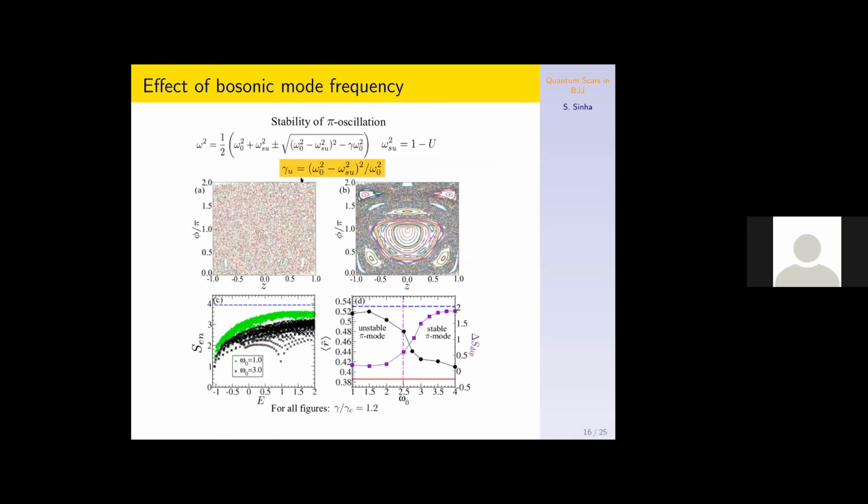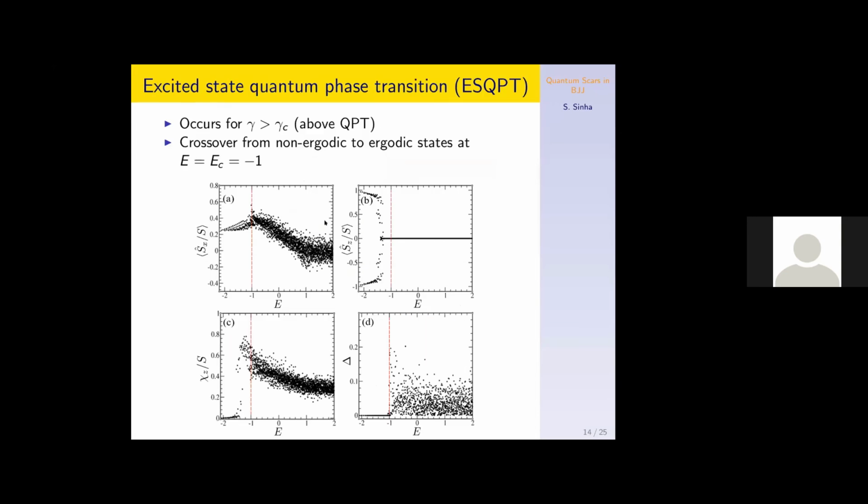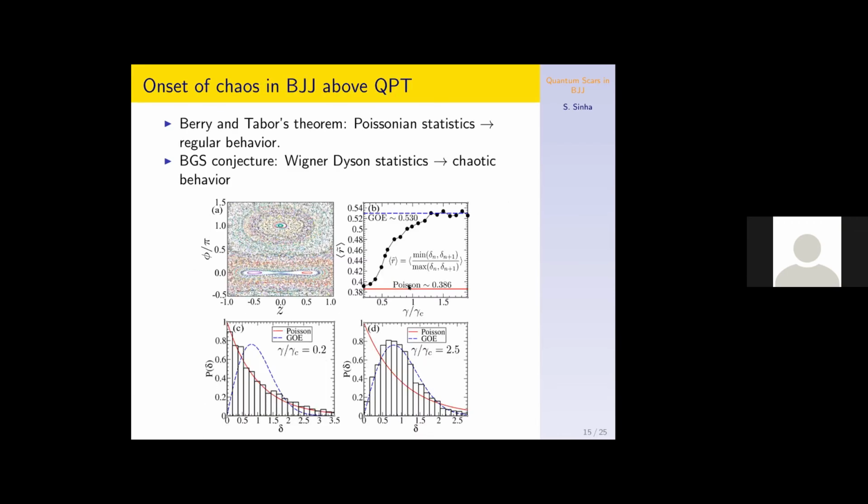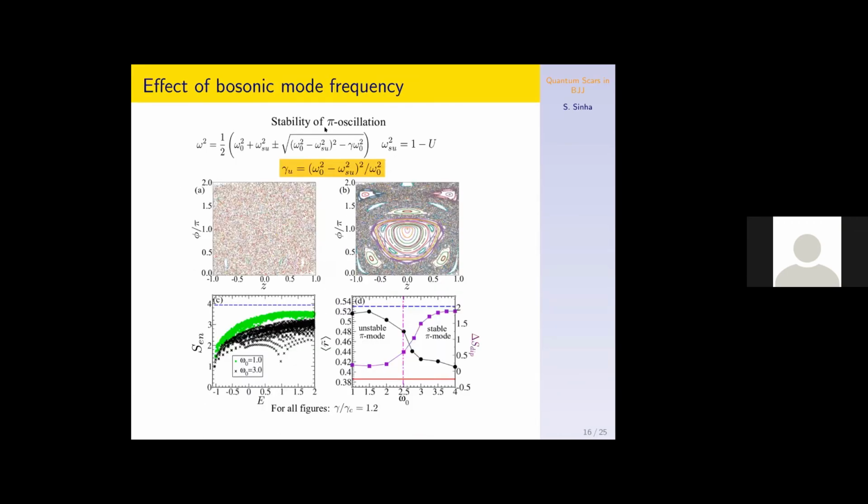But as we have seen from this figure, although the system is showing ergodic behavior, this pi oscillation state still persists in the ergodic regime. So what is the effect of this pi state here? If we calculate the frequency of the pi oscillation, it shows this behavior. This is the frequency one can find analytically, and it turns out that the mode becomes unstable above this critical coupling strength gamma u, given by that. This instability value can be tuned by tuning the frequency of this mode, omega 0.